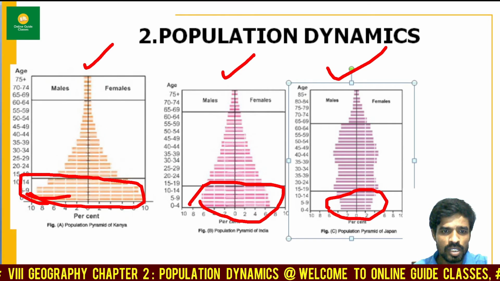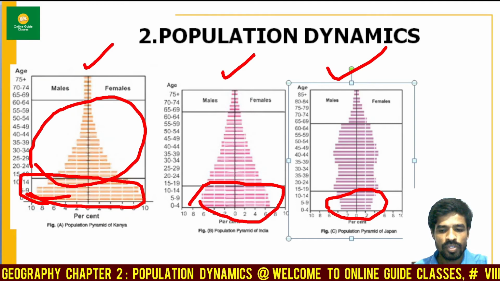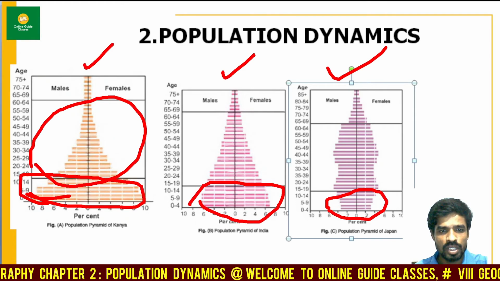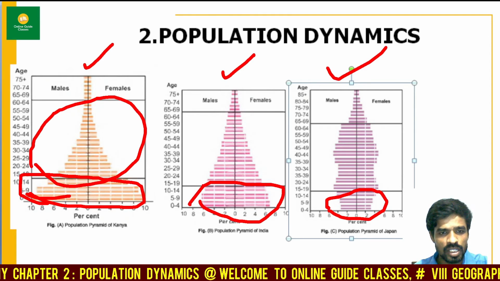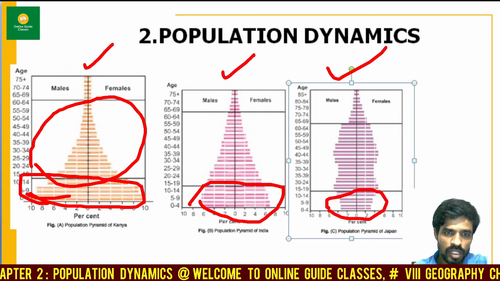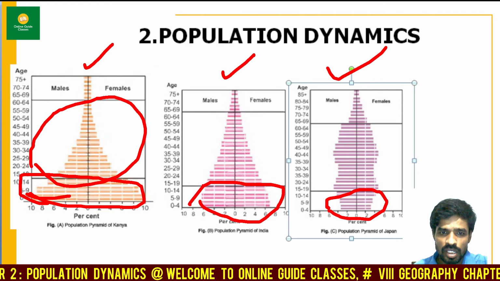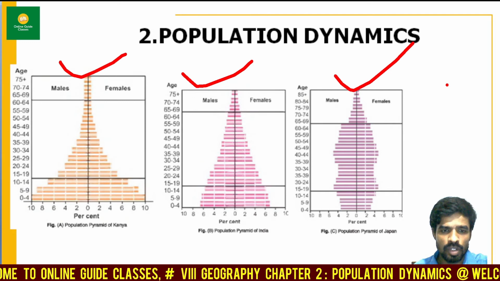And the second point is the second age, that is the middle age group. The middle age group are the working independents. The same birth rate they had seen, they are not seeing the same continuation. They are seeing n number of death rates. Even here the population count is getting decreased. Let's compare these three countries and study the population pyramid of these three countries.